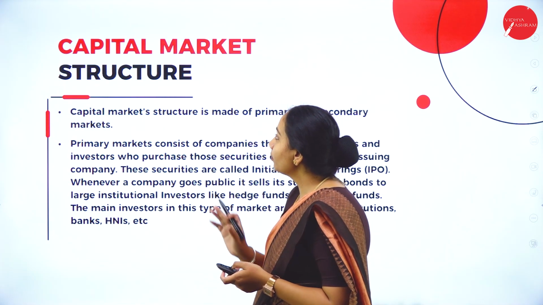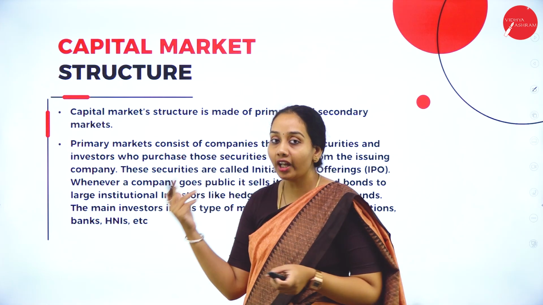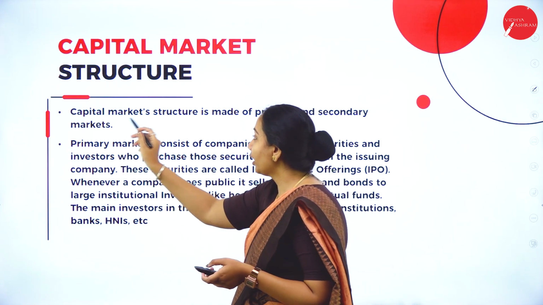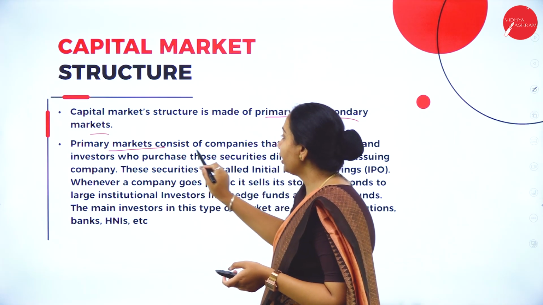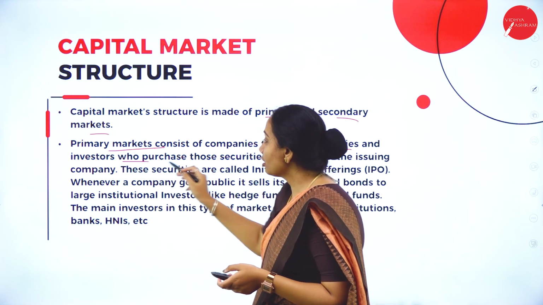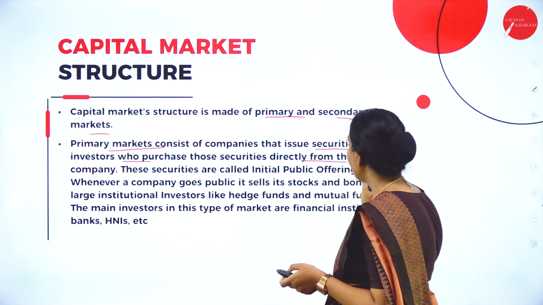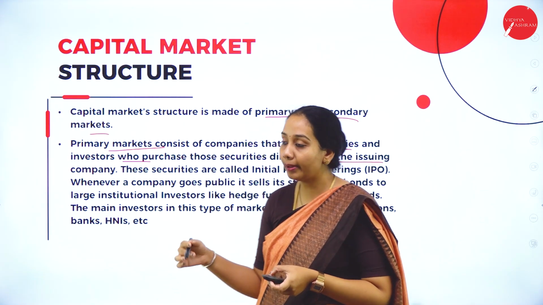Next we will see the capital market structure. It has two types of market: the primary market and the secondary market. The primary market consists of companies that issue securities to investors, who purchase those securities directly from the issuing company through an IPO, that is, an initial public offering.